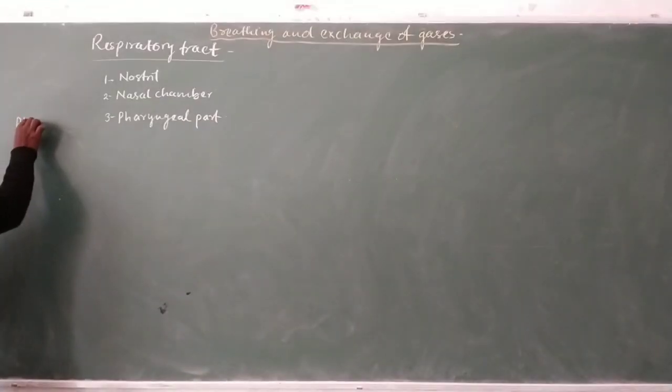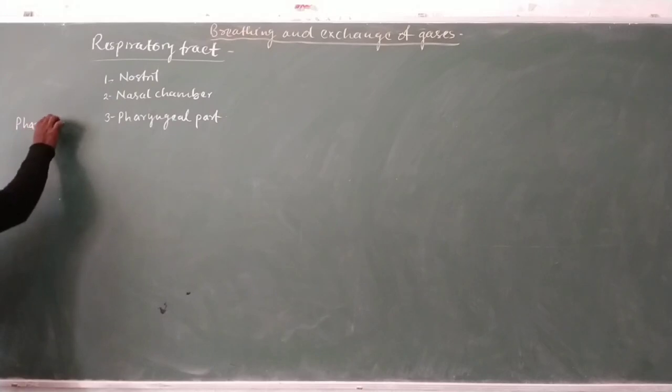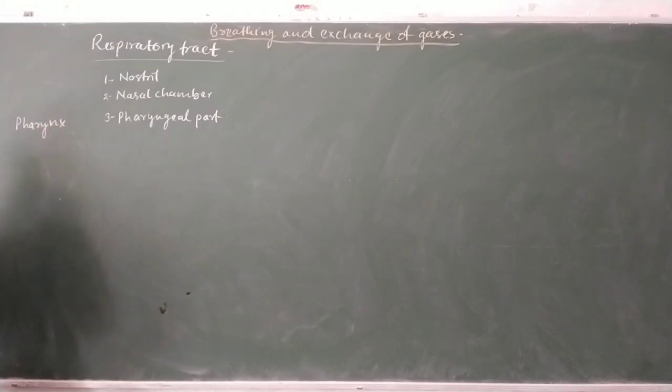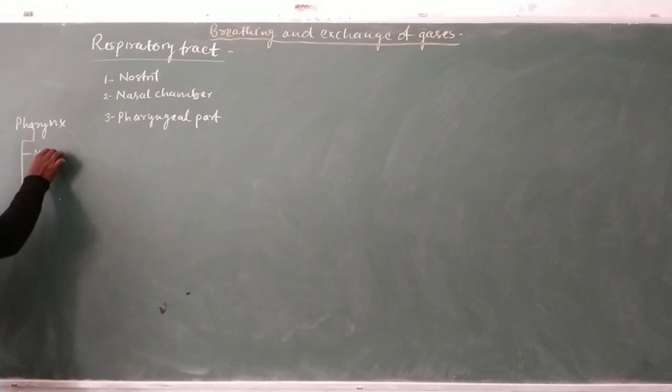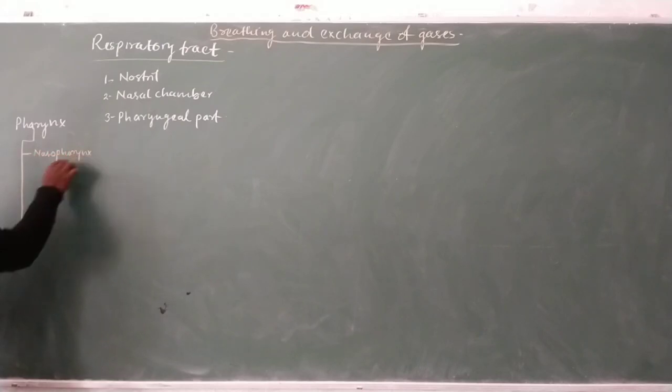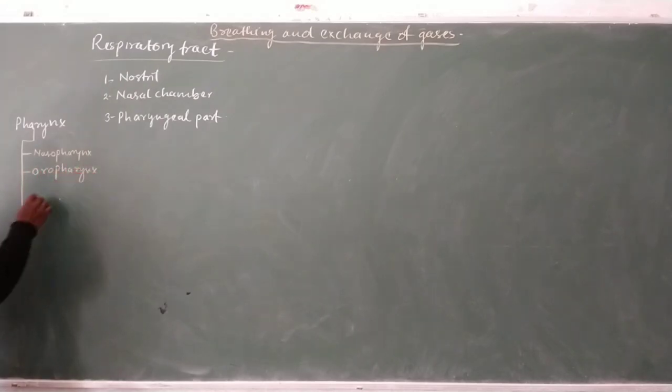The pharynx consists of three parts: the nasopharynx, oropharynx, and laryngopharynx.